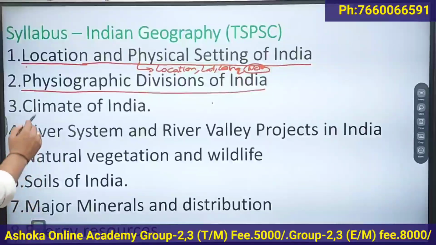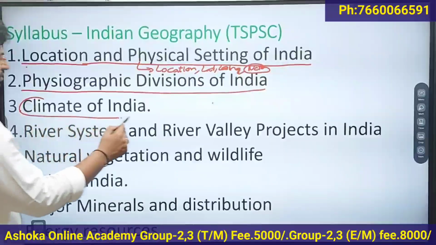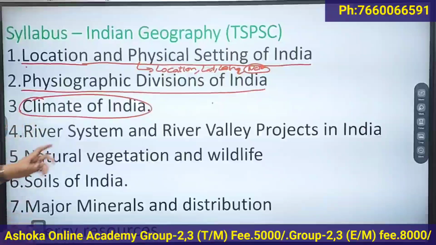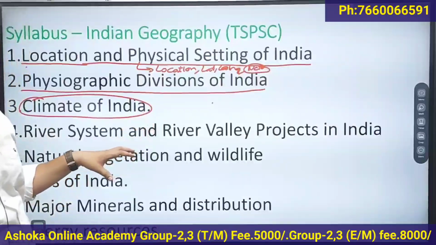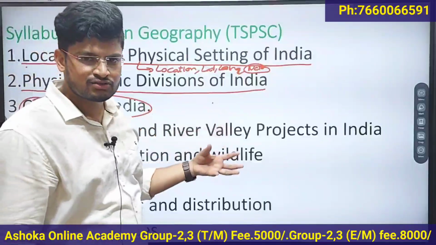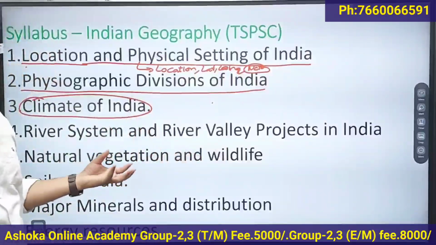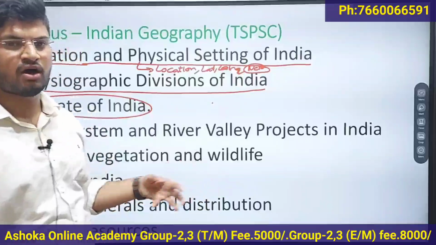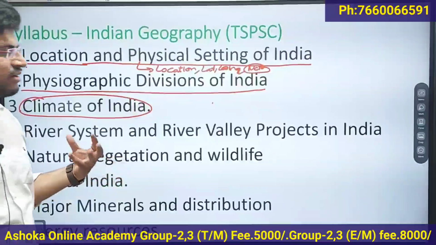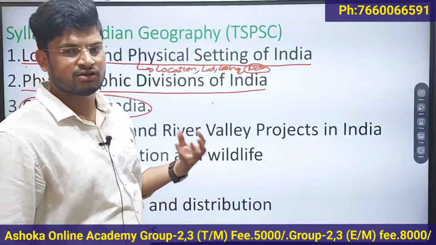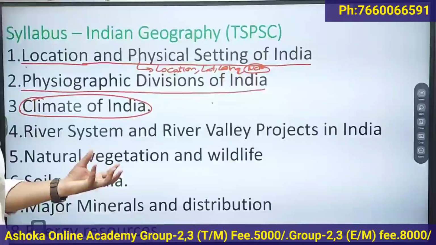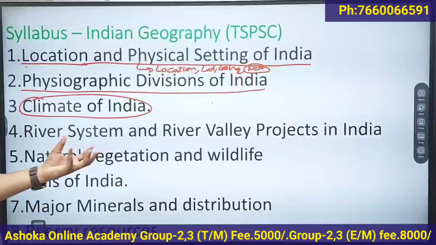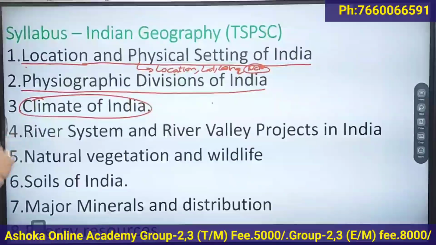Okay, then the third chapter, climate of India. What type of climate does India experience? Which region does India come under? What are monsoons? Okay, what is the southwest monsoon? What is the northeast monsoon? How are they formed? And what amount of rainfall we get from the southwest monsoon, rainfall distribution in the country and the different seasons in the country. Okay, and the wind system. So you have to focus on these aspects in the climate of India chapter.